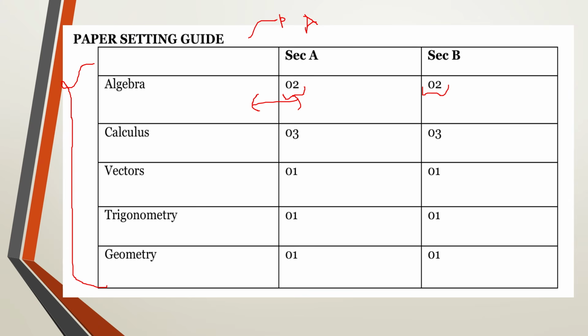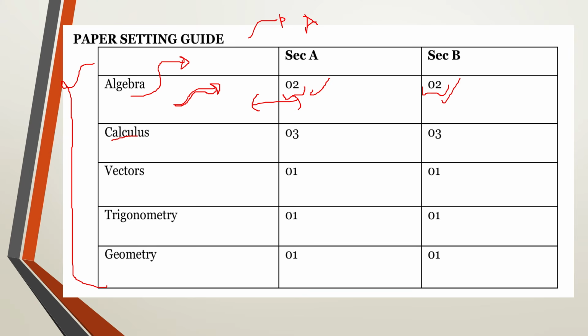you can easily spot the algebra topics of interest according to the topics that have been repeated by the several mock bodies. However, that doesn't guarantee that the topic is going to be examined, but it has a higher point of view in terms of the examiner's interest. Algebra is the widest topic in pure mathematics, and is going to carry 2 numbers in section A and 2 numbers in section B.